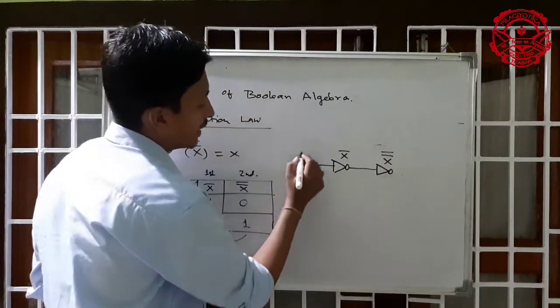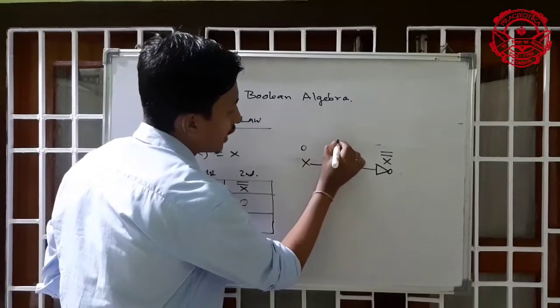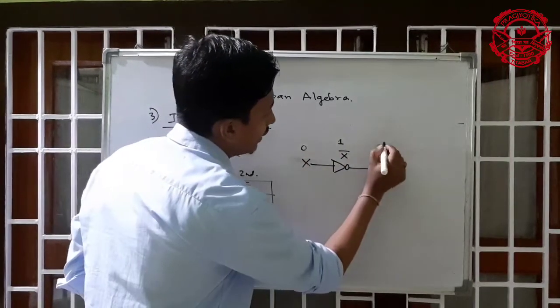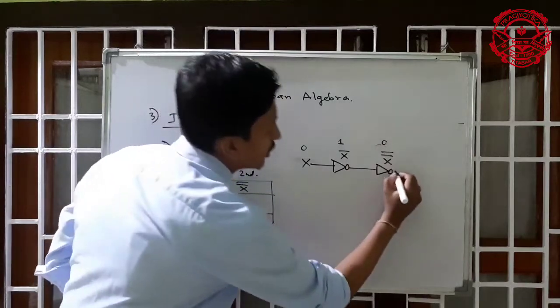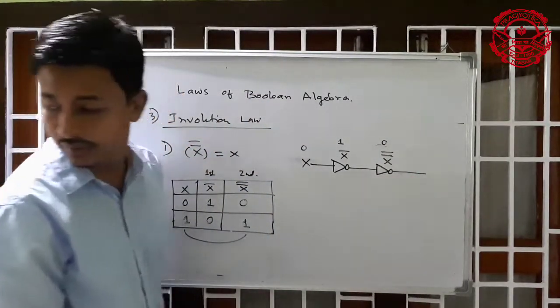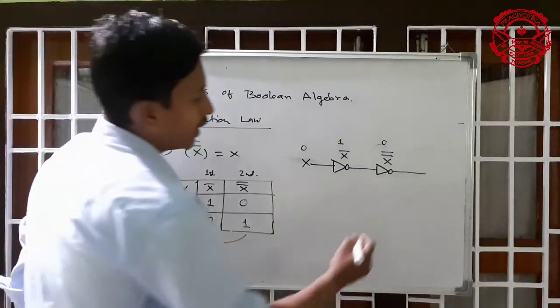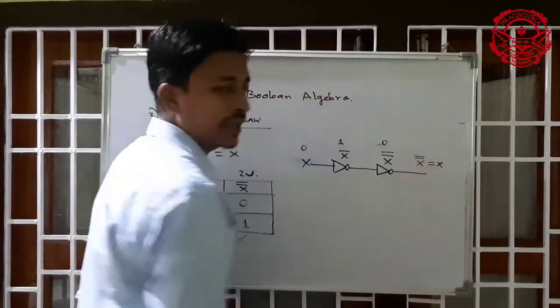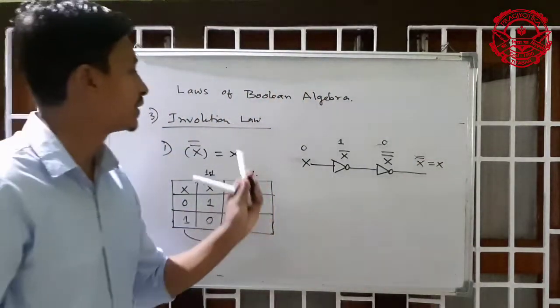Here the value of x is 0, then 1, and again 0. So this is the answer: x double bar equal to x. This is the symbol of this law.